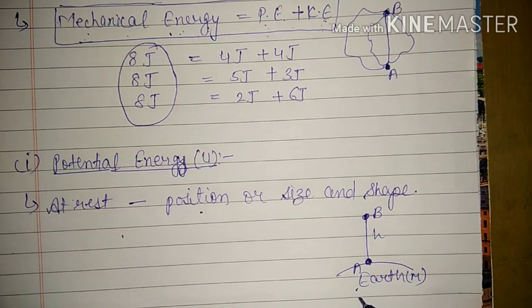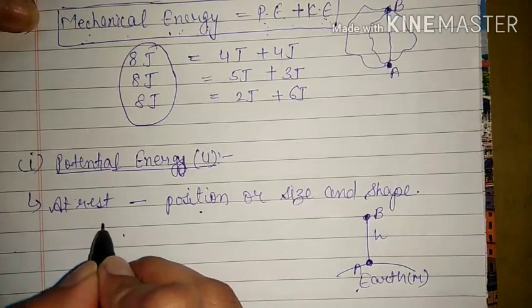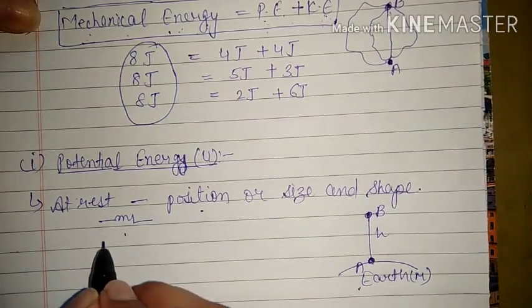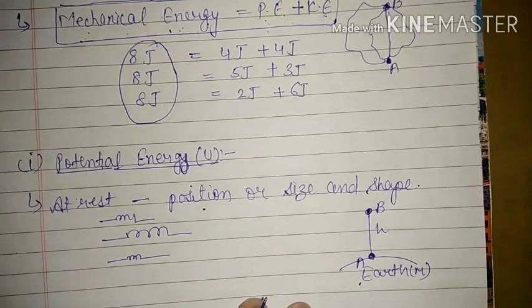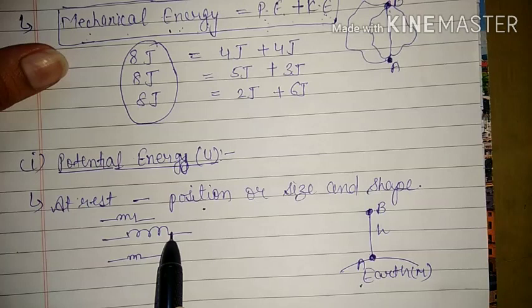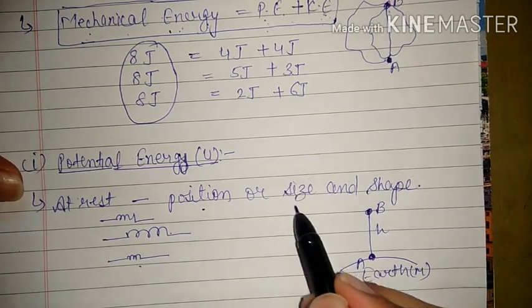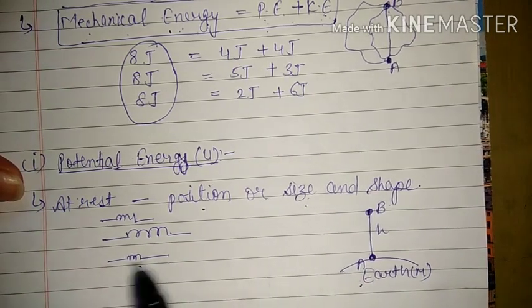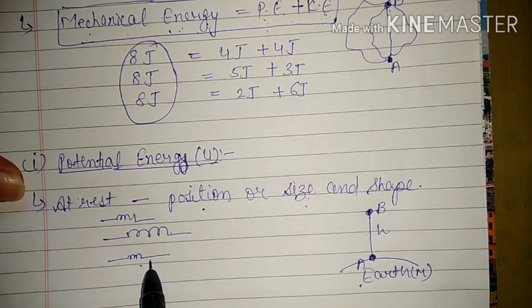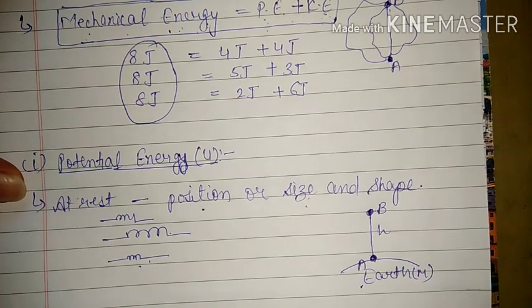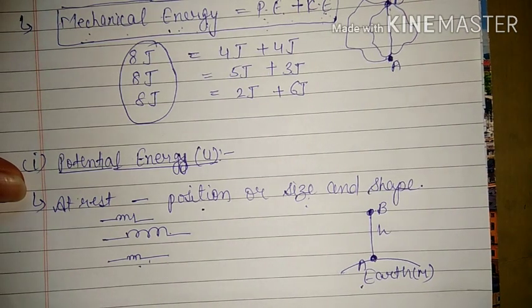And the second thing is, in class 9th we have studied about spring force. That means we know the compression and expansion of a spring. If this is a normal spring and if we expand it or compress it, in both these cases we will have to apply force, and because of that force its size is changing. So here again the stretched or compressed spring will also have potential energy stored in it. Simply, you can see the example of an elastic stretched rubber band. That is also an example of potential energy.